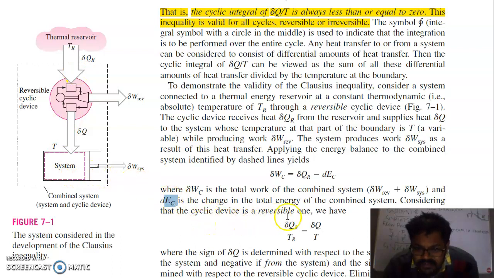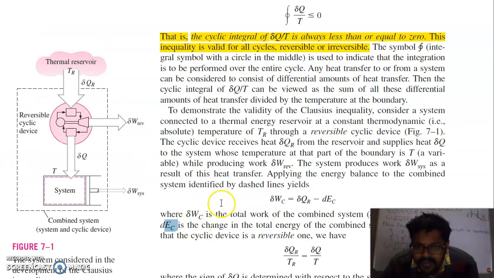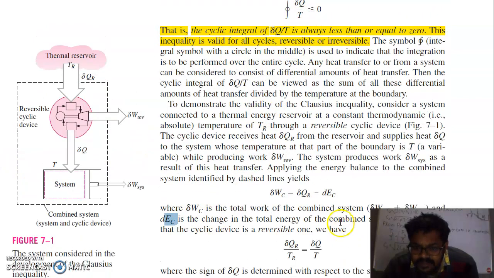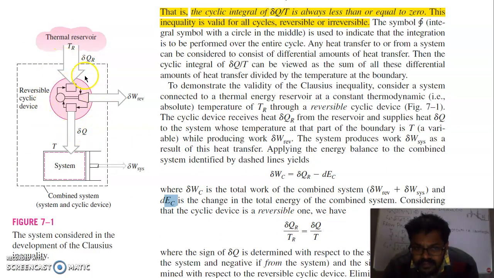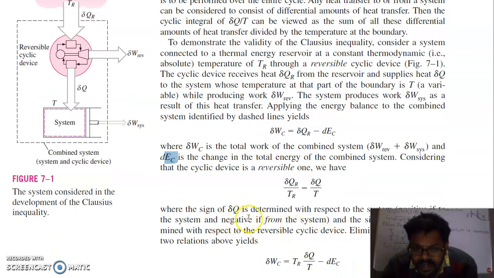Considering the cyclic device is reversible, suppose this combined cycle is reversible, and for a reversible cycle this is the condition: δQR/TR is equal to δQ/T, where the sign of δQ is determined with respect to the system, positive if to the system and negative if from the system, and the sign of δQR is determined with respect to the reversible cyclic device.